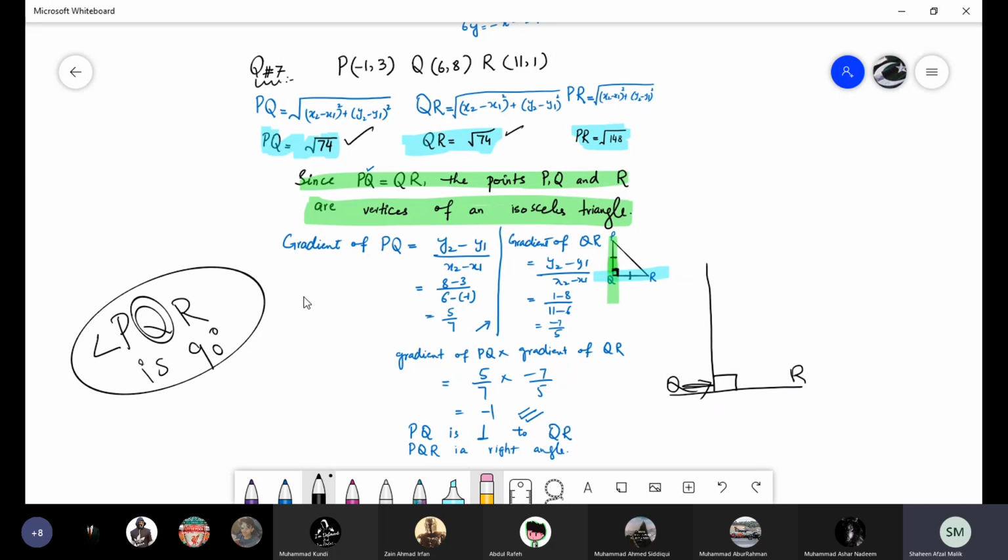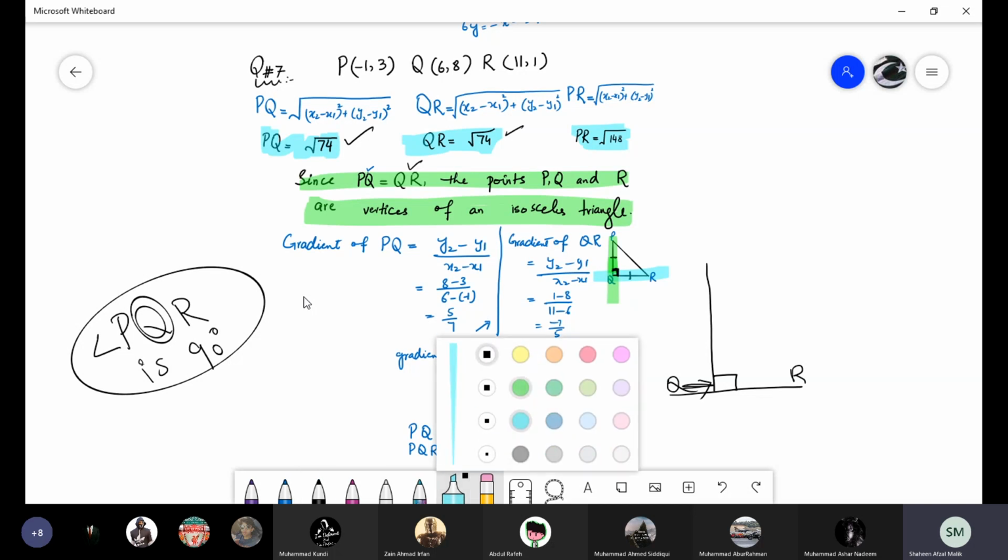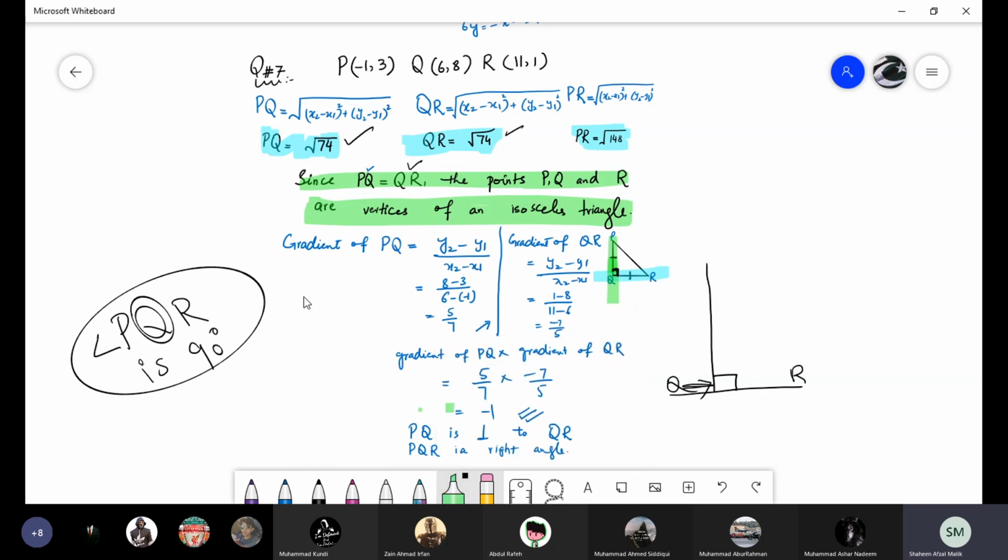So how can we prove that? If the product of the slopes of PQ and QR is coming -1, we can prove that these are perpendicular lines. As we have done here, when we multiply both gradients, we find the answer -1. So we can say that PQ is perpendicular to QR and PQR is a right angle.